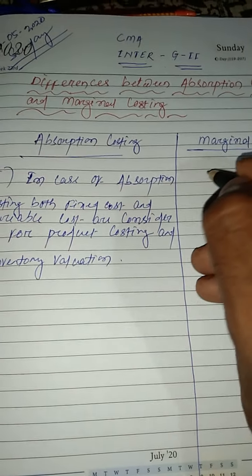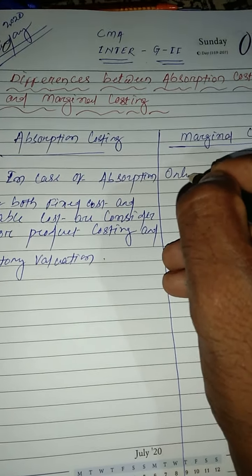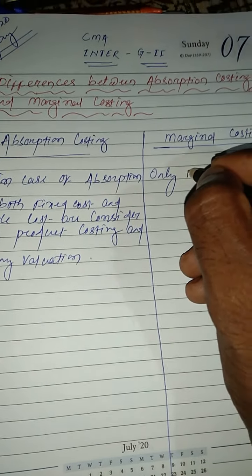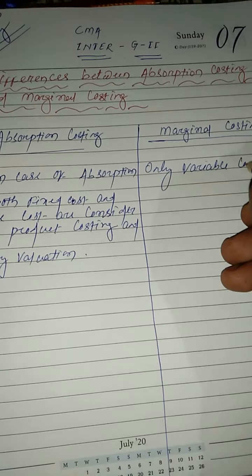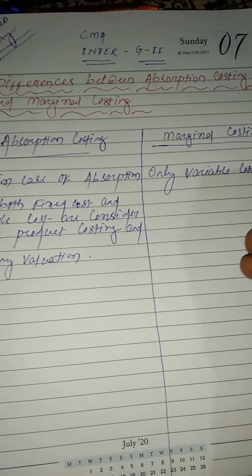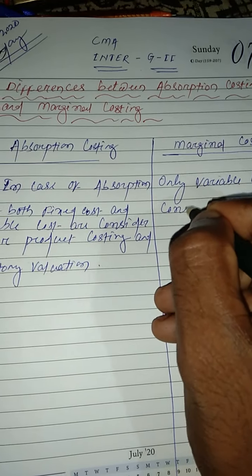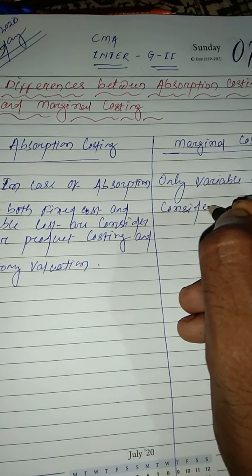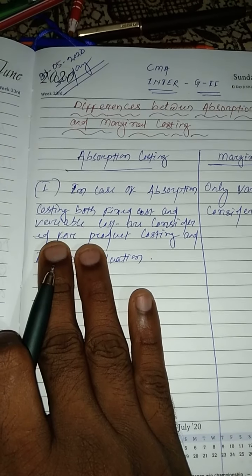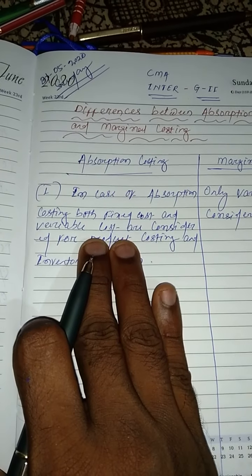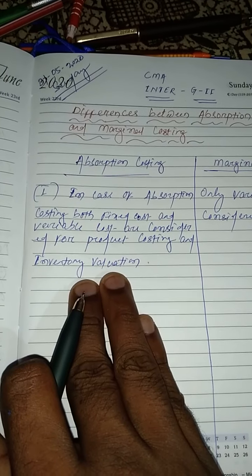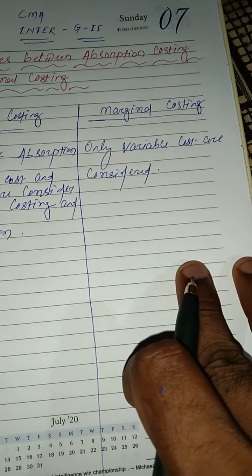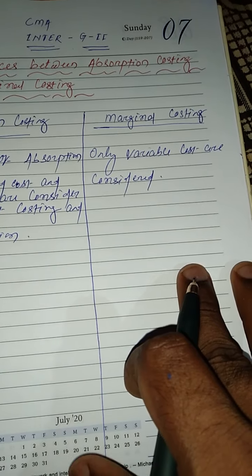But in case of marginal costing, only variable cost are considered. Okay, so in case of absorption costing, both fixed cost and variable cost are considered for product costing and inventory valuation. But in case of marginal costing, only variable costs are considered.